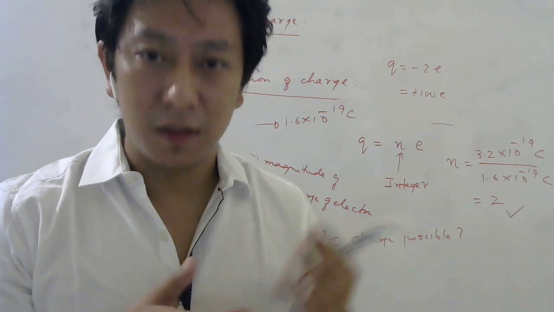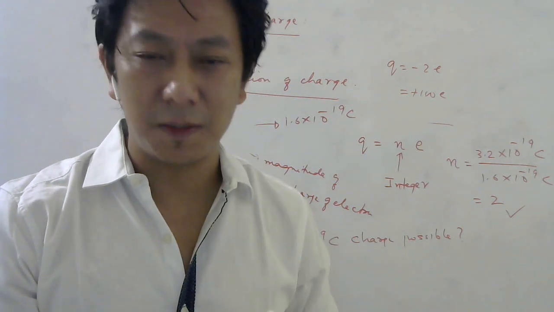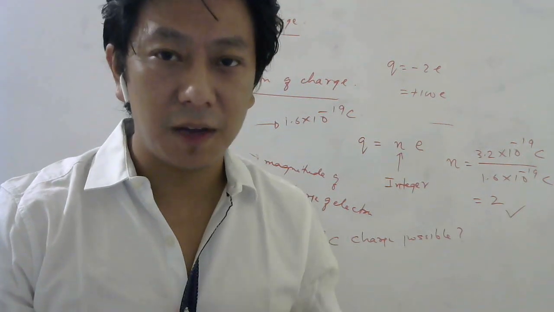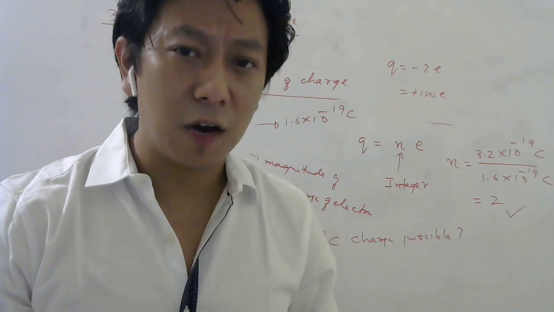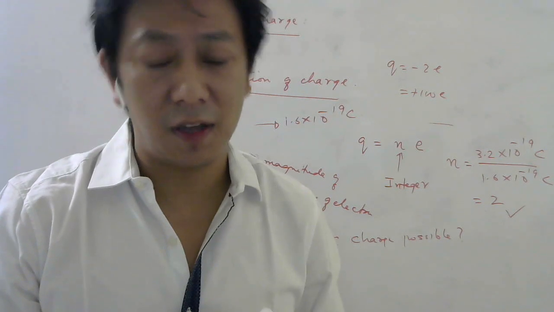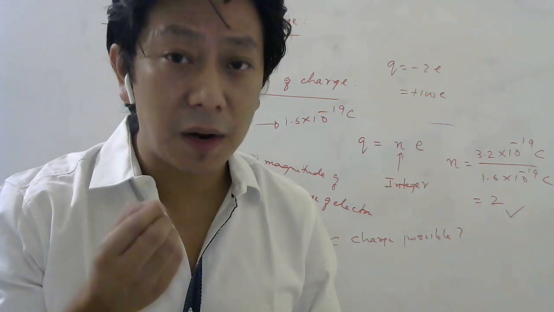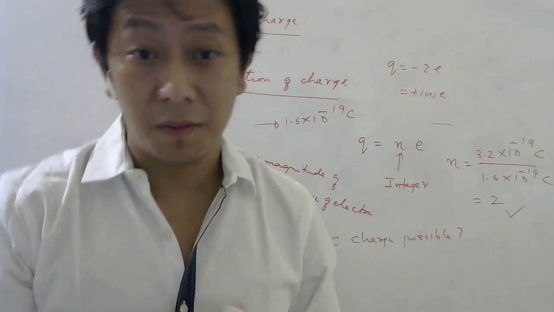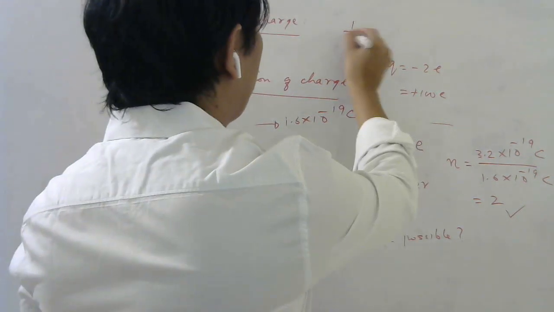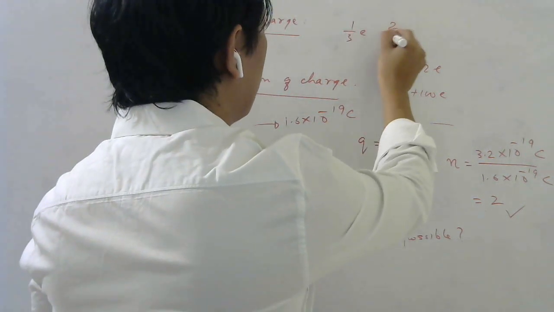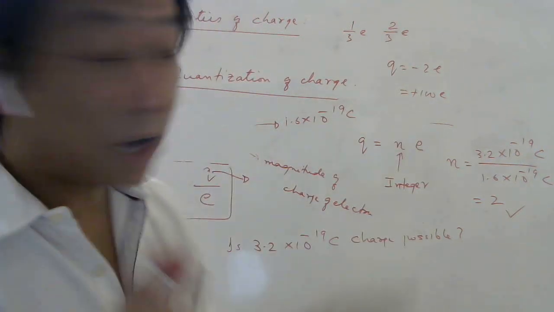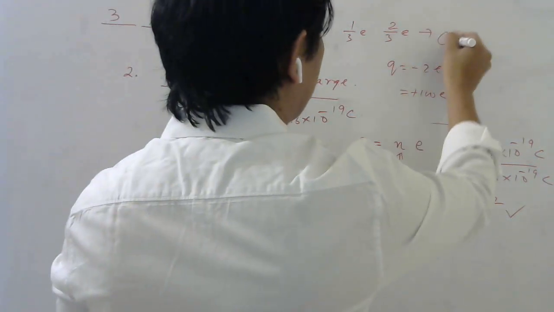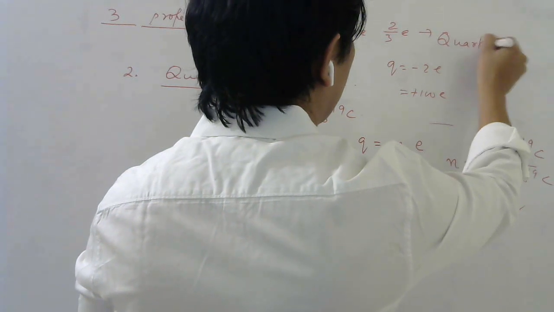However, some 20-30 years back, people made theories, and now they are more or less proved experimentally, that there are particles which can have charge less than the charge of electron, like 1 by 3e, 2 by 3e. We call those particles quarks.